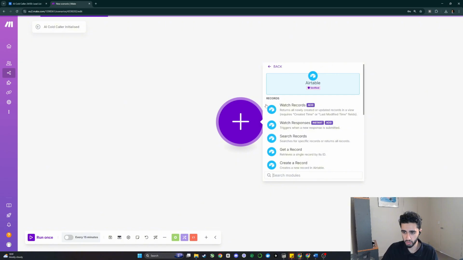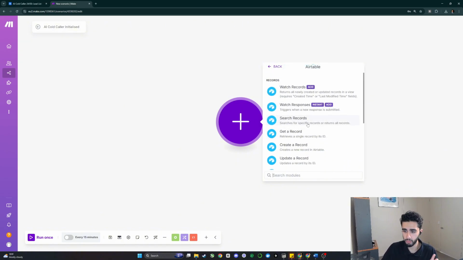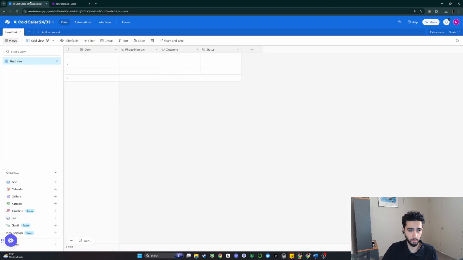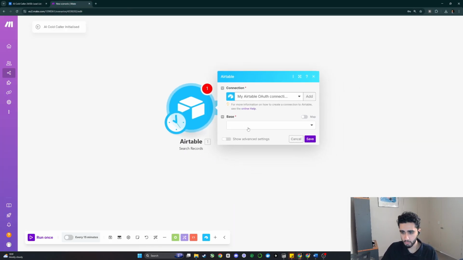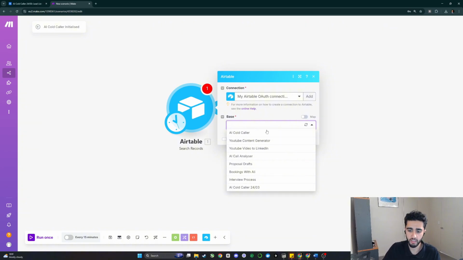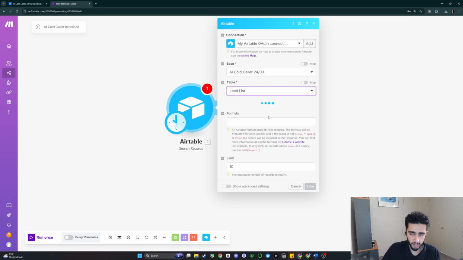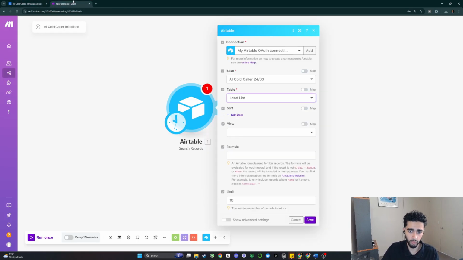So our first module is going to be an Airtable module where we're going to be searching for all the records that haven't been called yet. And if you recall from the AI Cold Caller, these fields are going to be statused as not called. So for this example, we'll just put in a fake phone number. And this is going to have a not called status, which when we connect our Airtable to our base, what we're going to do is table lead list. So that is the exact same table as this.